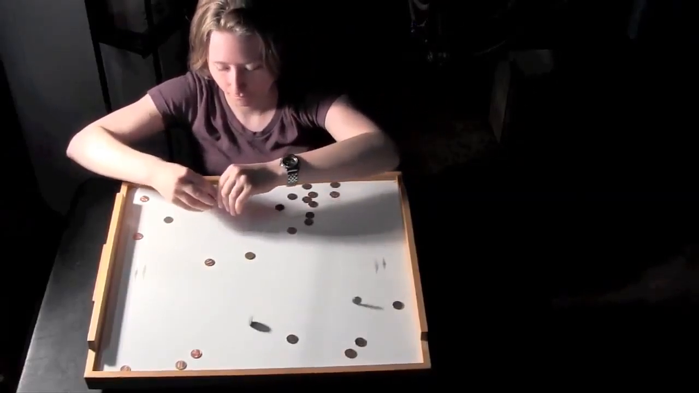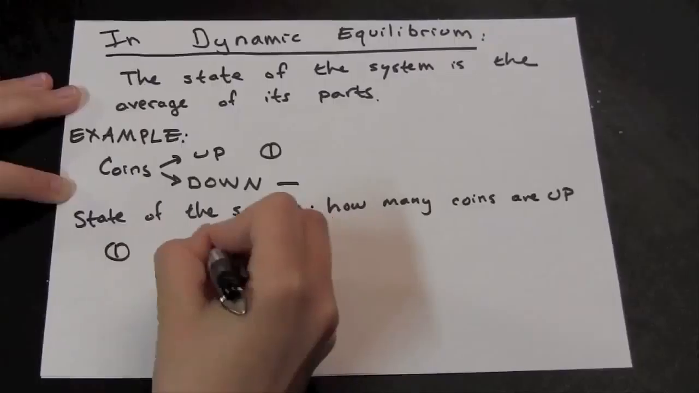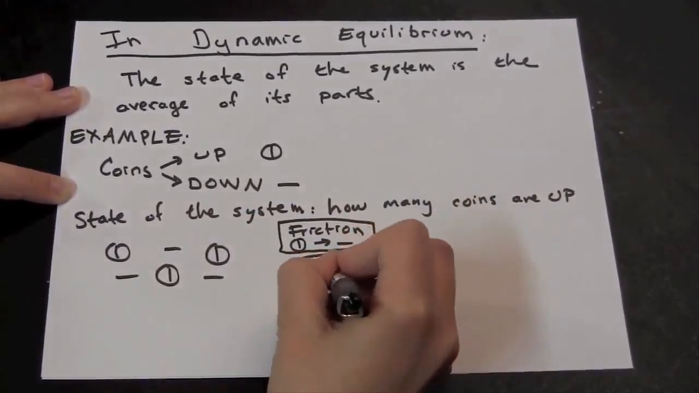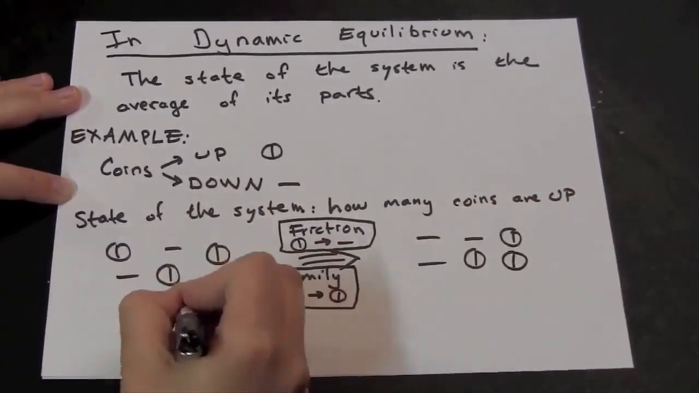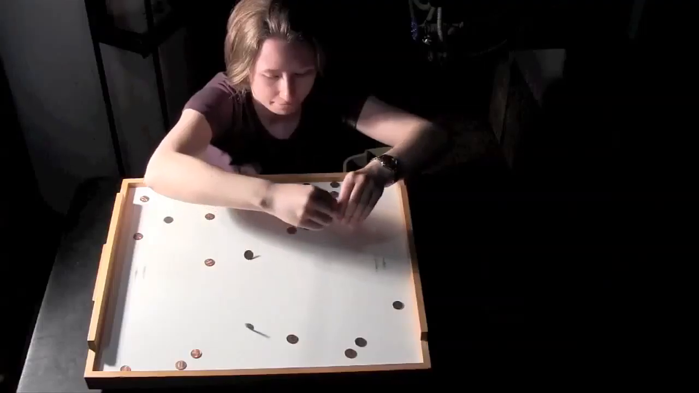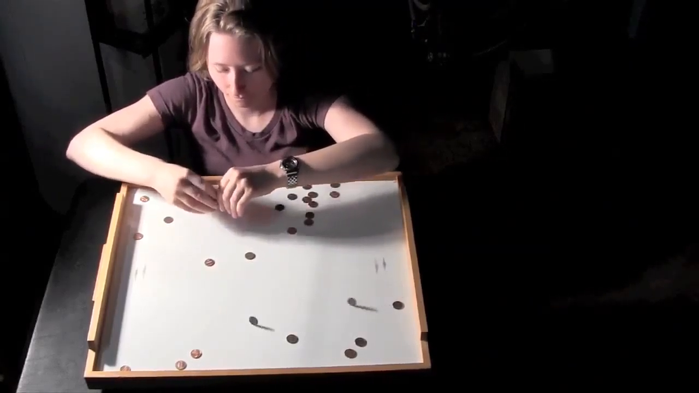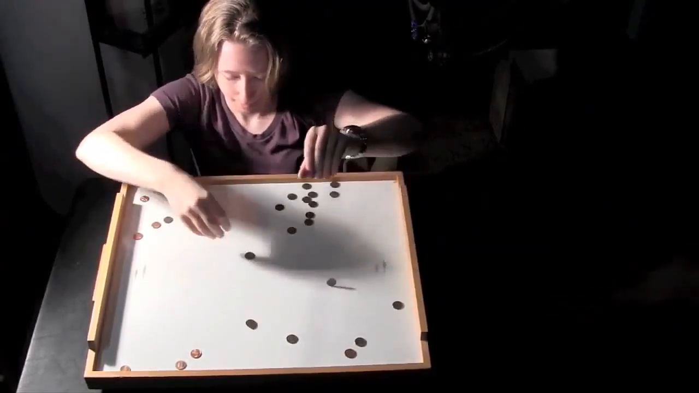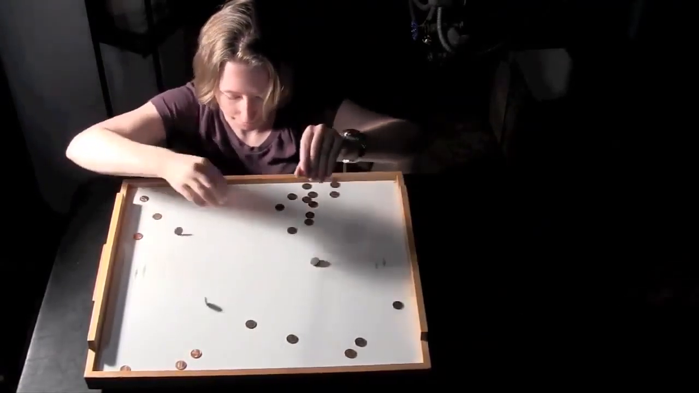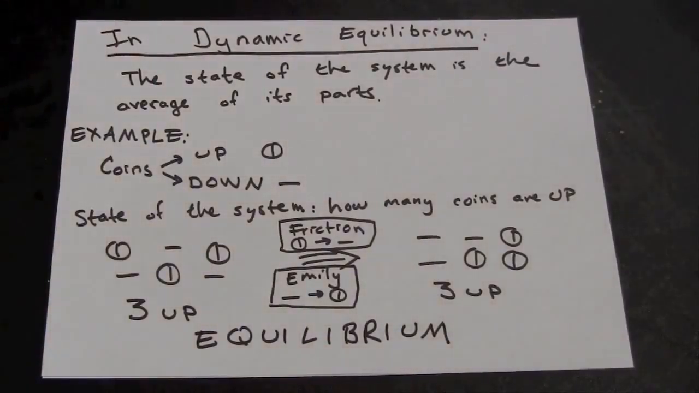I can spin coins so that 3 coins are spinning at once. As soon as I spin up another one, friction knocks down one of the ones that was already spinning. So even though individual coins are changing from spinning to not spinning, or from not spinning to spinning, the overall state of the system, how many coins are up, 3, stays the same. That's why we call it equilibrium.